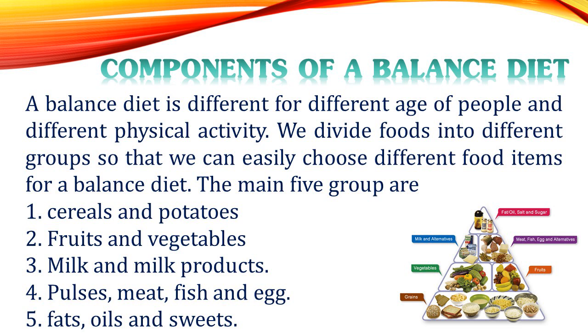The 5 main groups are cereals and potatoes, fruit and vegetables, milk and milk products, pulses, meat, fish and egg, and fat, oil and sweets. Among the 5 groups, we have to take cereals and potatoes and fruit and vegetables. We have to take a little less milk and milk products. We have to take less fish and egg, and as far as possible we have to minimize the use of fat and oil.